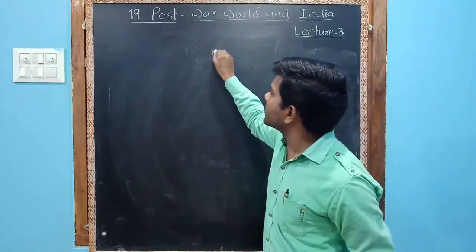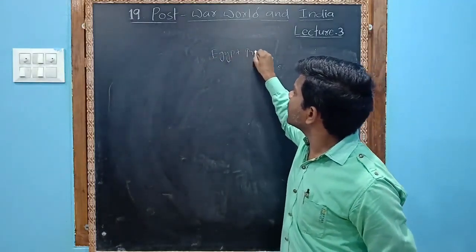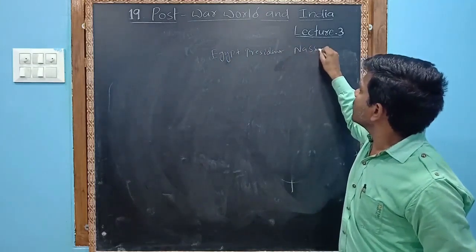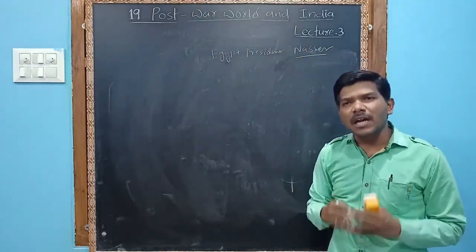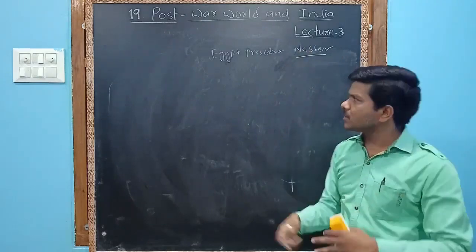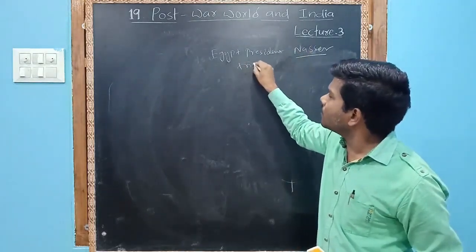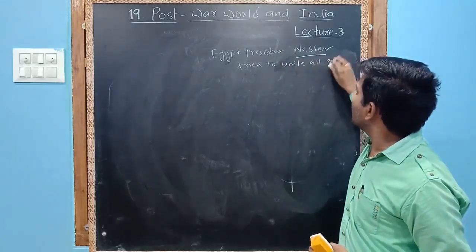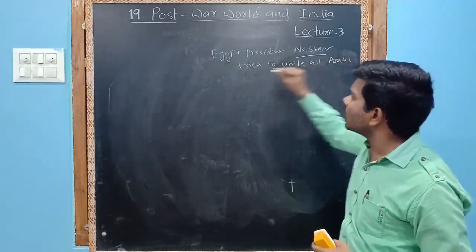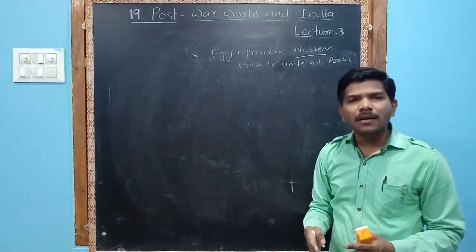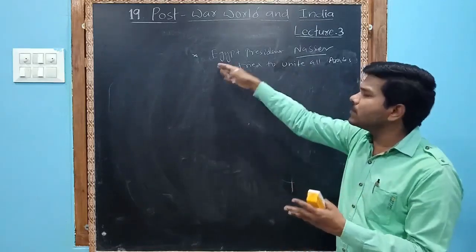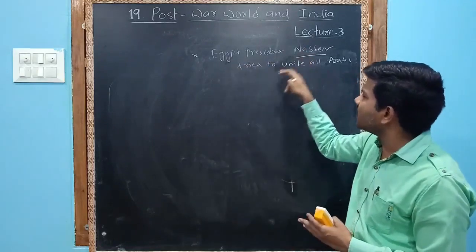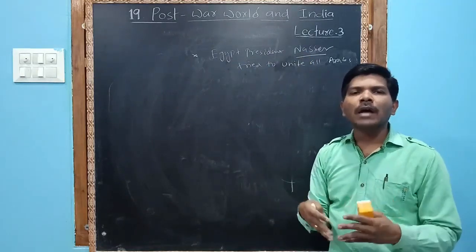The President of Egypt, President Nasser, tried to unite all Arabs, because Palestine had been occupied in certain areas. In Egypt most of the people were Muslims. So President Nasser tried to unite all Arabs, and he formed the Fedayin.